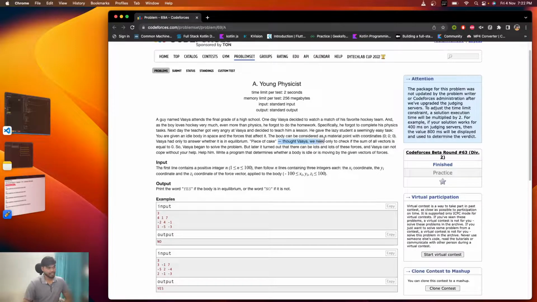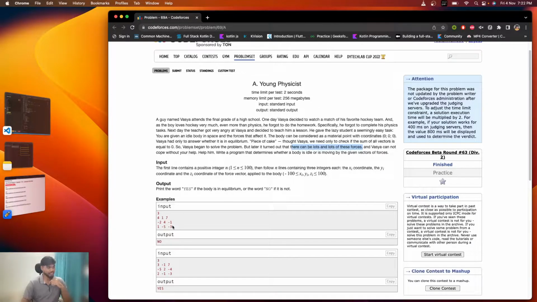It seems like a piece of cake. Vasya needs only to check if the sum of all vectors is 0. If you have already gone through physics, then you know if the sum of all forces is 0, then the body will not move, otherwise the body will move in some direction. So Vasya began to solve the problem, but later it turned out that there can be lots of these forces.